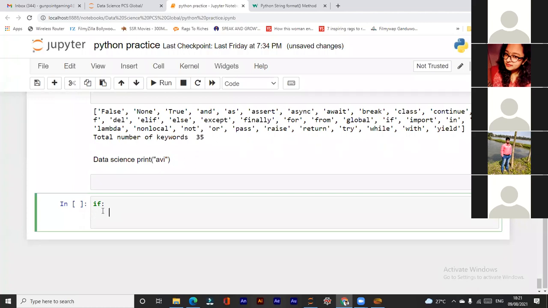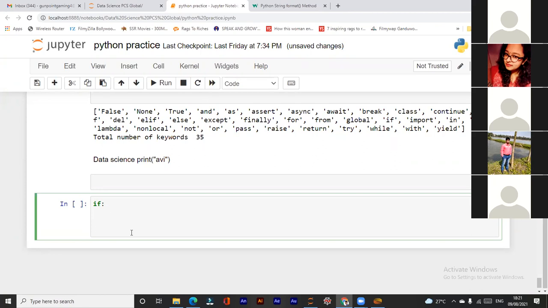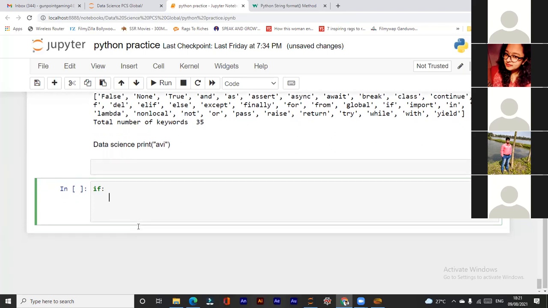It is 4 spaces, or you can directly give 4 spaces. So indentation means it's a block of code. When we enter it in a code, then indentation is given automatically.